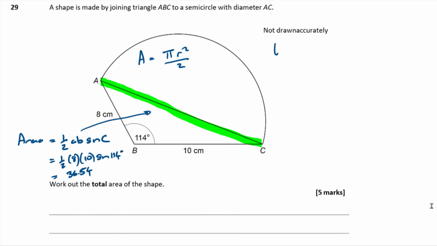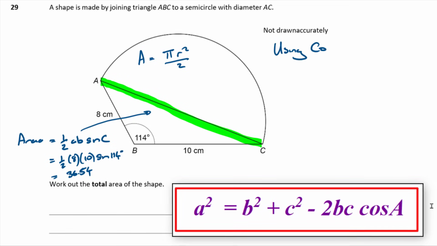So using the cosine rule, which states that we want b, don't we? This is side b. We label the sides opposite the angles. So this is going to be side a, and this is going to be side c. So we want b, and so the cosine rule says b squared equals the other 2 things squared, a squared plus c squared, minus 2 lots of the other 2 things multiplied together, multiplied by the cosine of your angle.